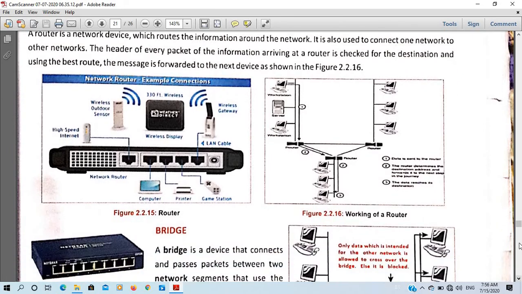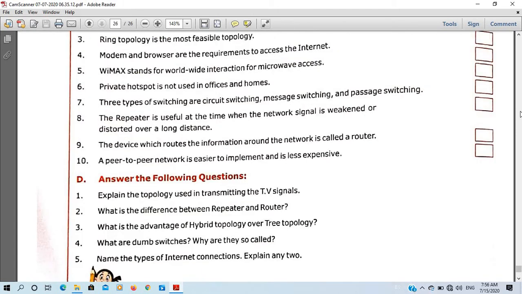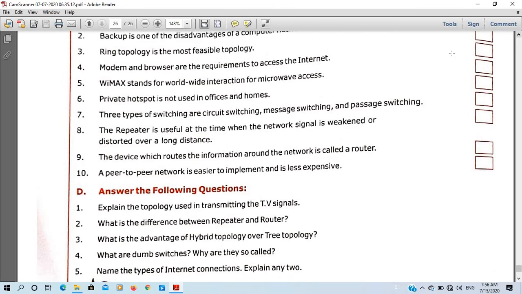Okay, now the next question is: what is the advantage of hybrid topology over tree topology? So we have seen tree topology and hybrid topology. Actually, both topologies are very useful, but the disadvantage can be only one or two. Let's see, it is on page number 86 or 87.